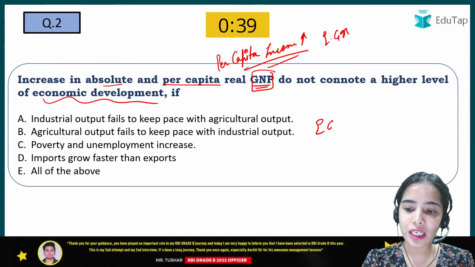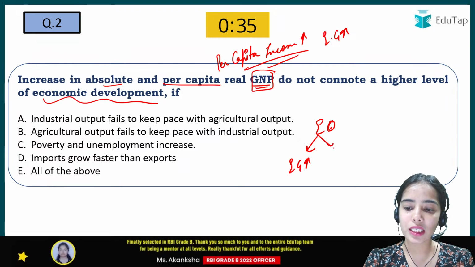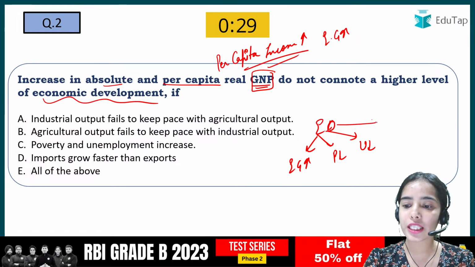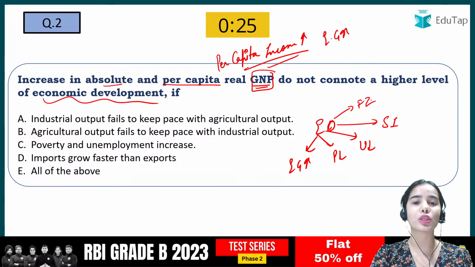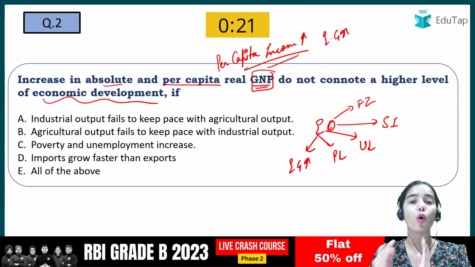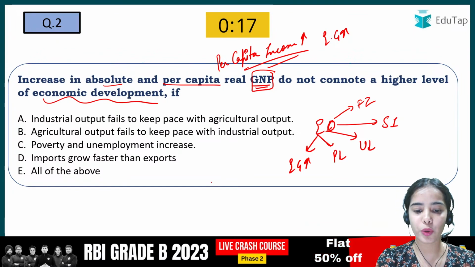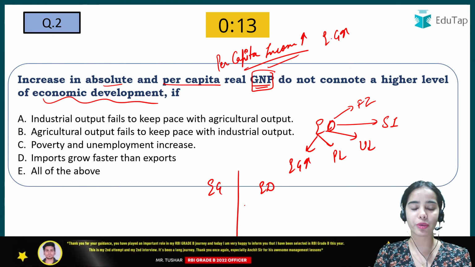Economic development means what? It means that the economic growth is happening, the poverty is reduced, the unemployment is reduced, the employment is increased, there is more social inclusion and financial inclusion happening. So economic development is a broader term, and economic growth is a narrower term. There is a clear distinction between the two.